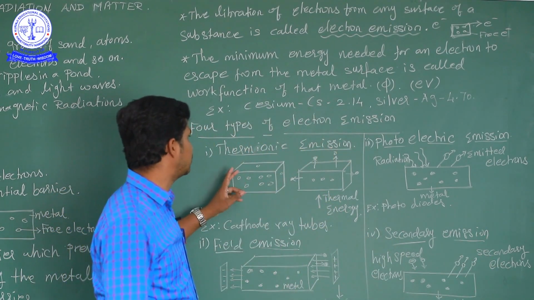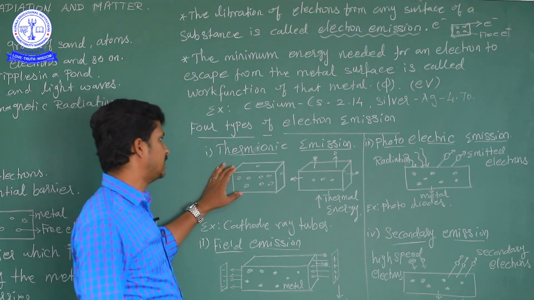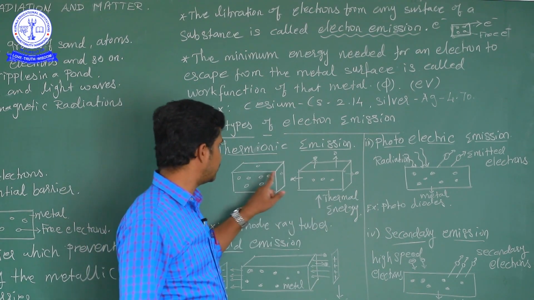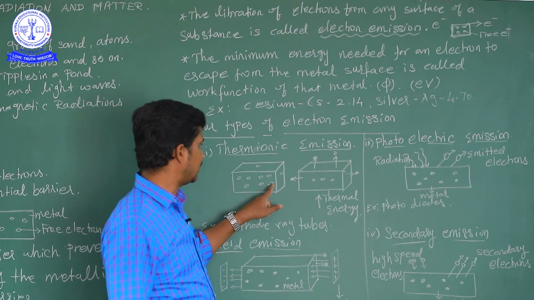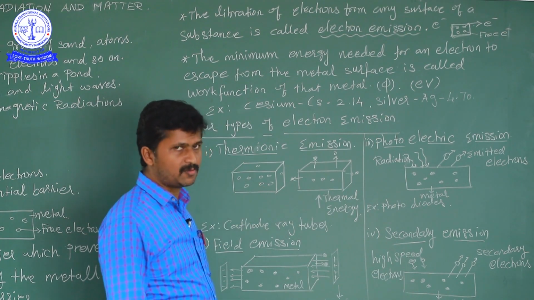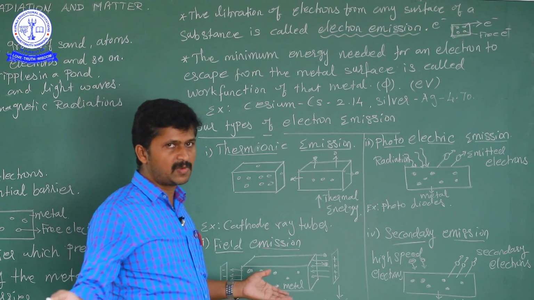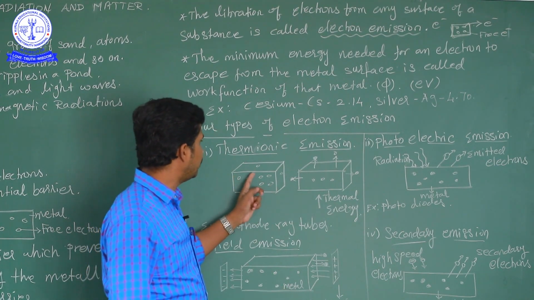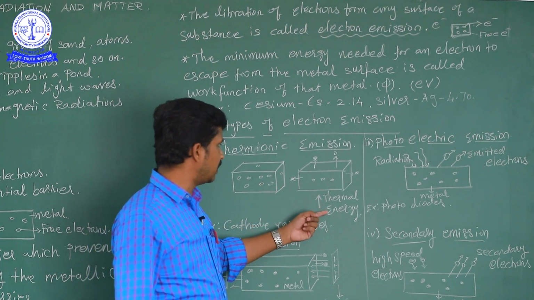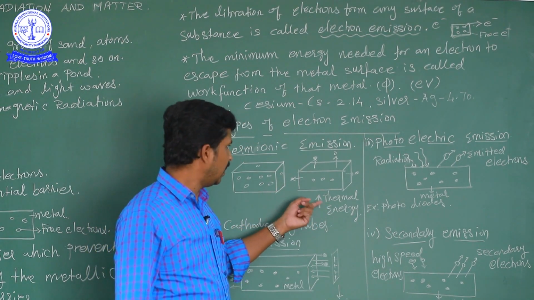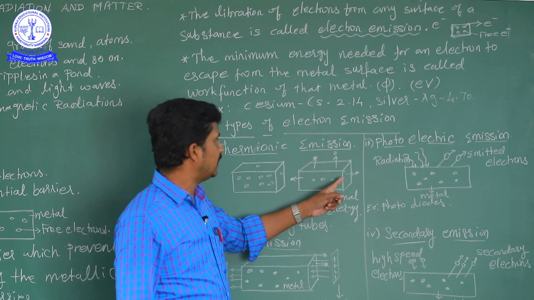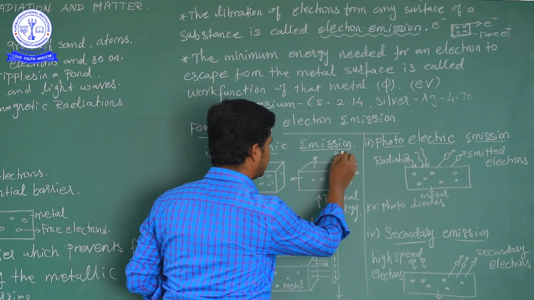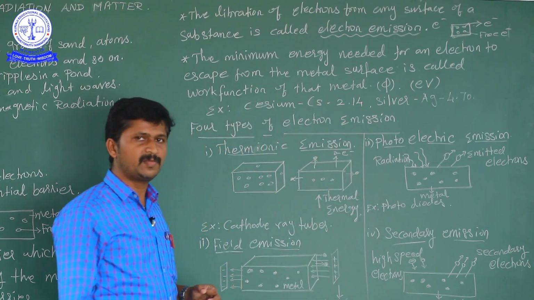The first one is thermionic. What is thermionic? Thermal energy is given to the metal surface, so the free electrons, of which there are a number, are moving in random motion, like the air molecules in the room. That means thermionic emission. So the free electrons in the metal surface are given thermal energy, that means heat energy, to liberate the free electrons. That is meant by electron emission.